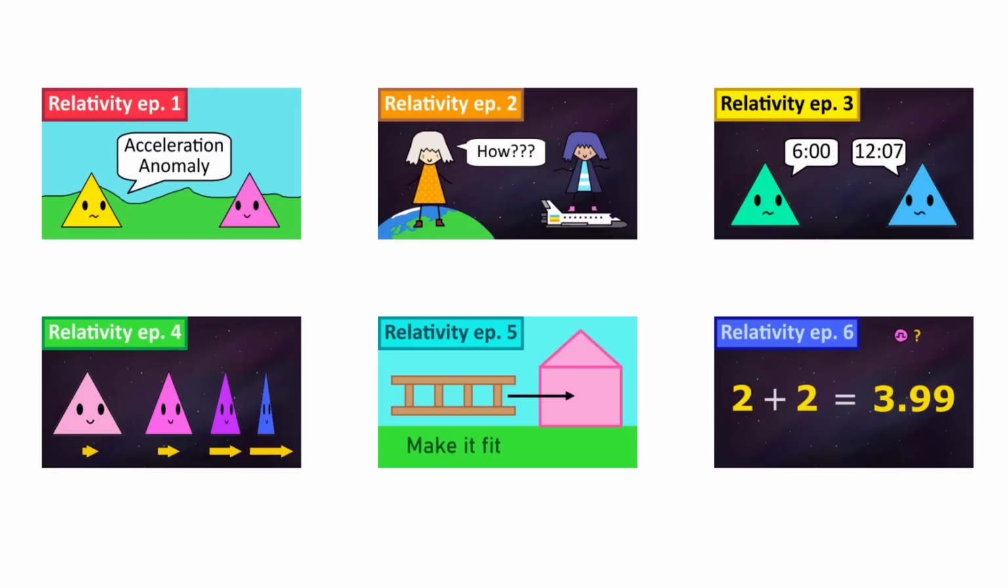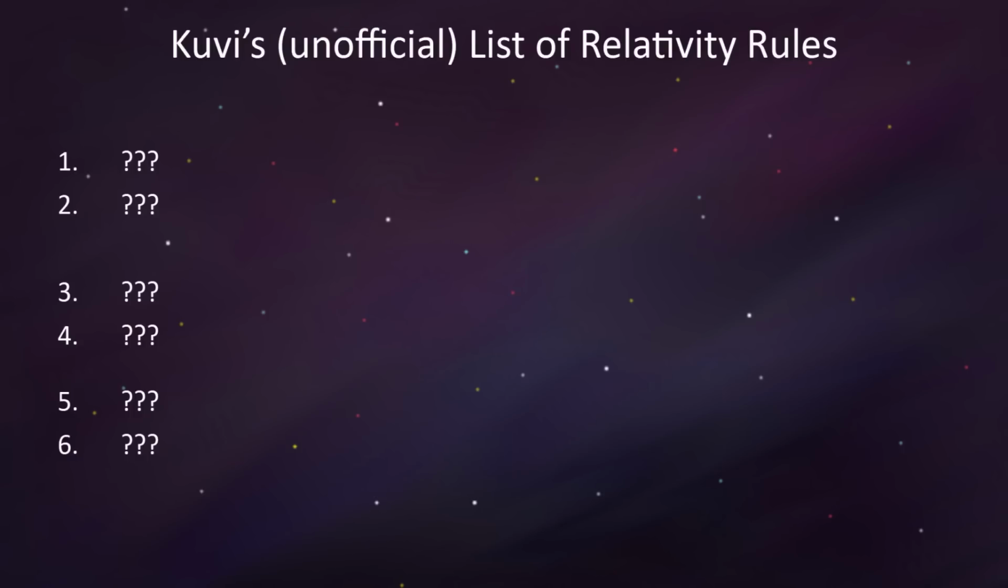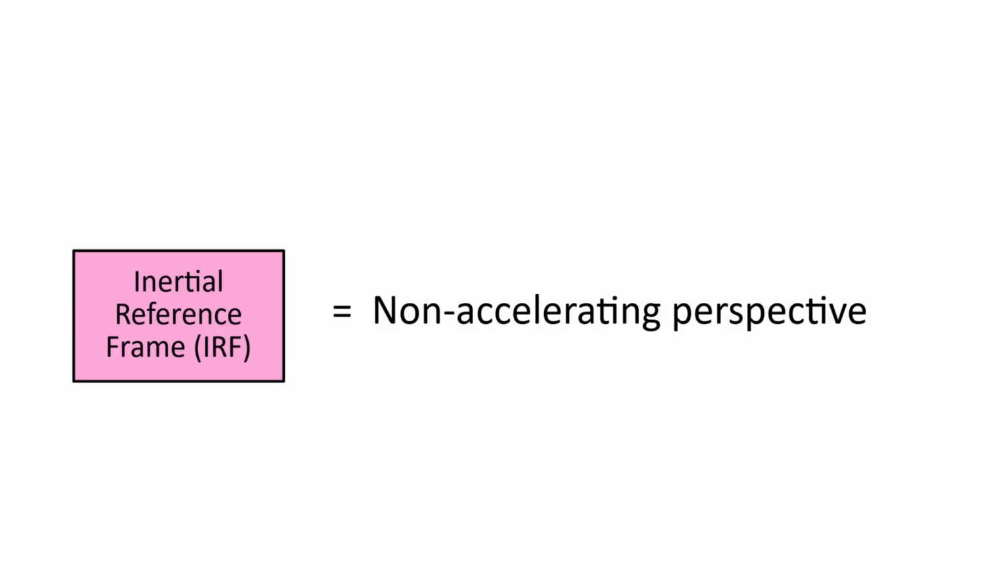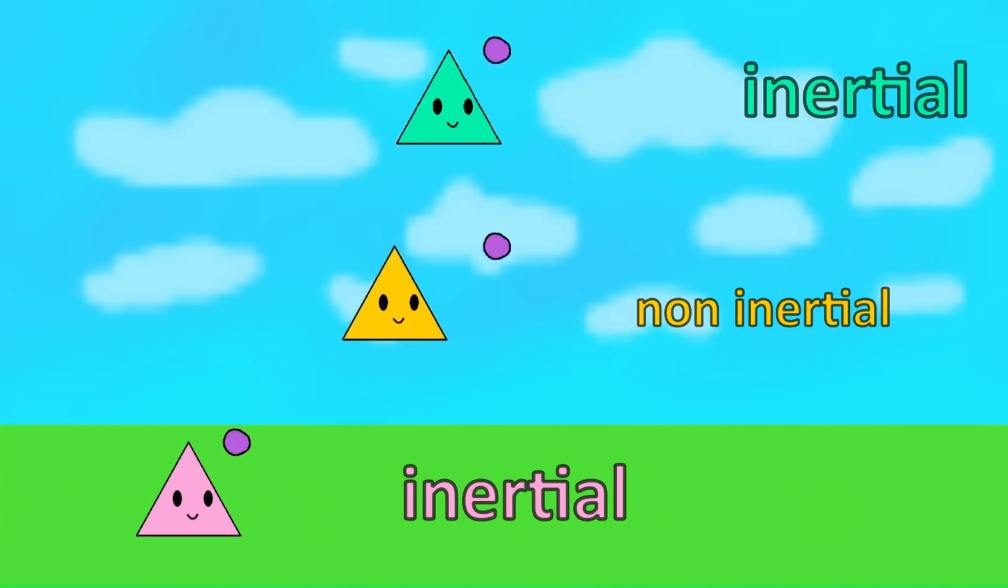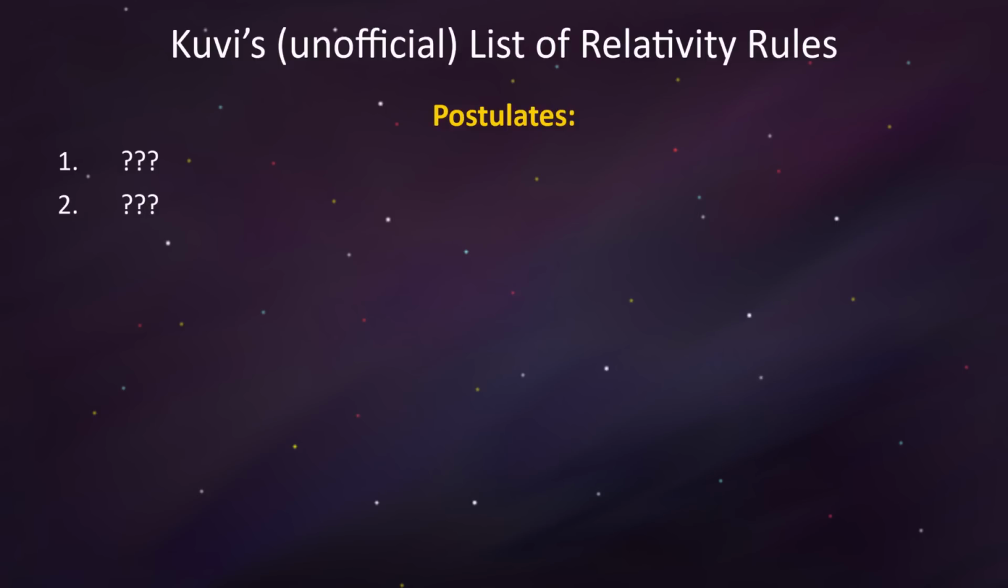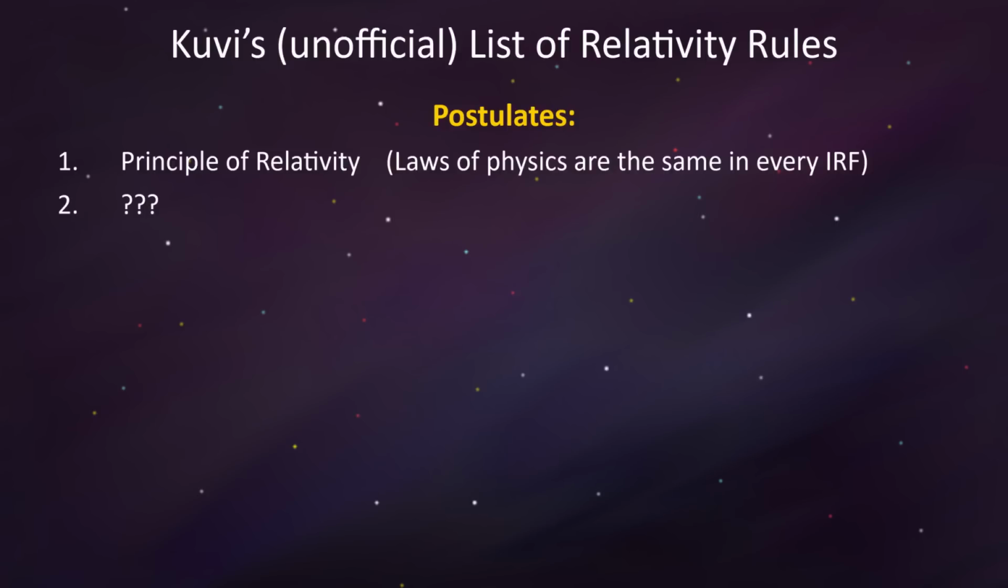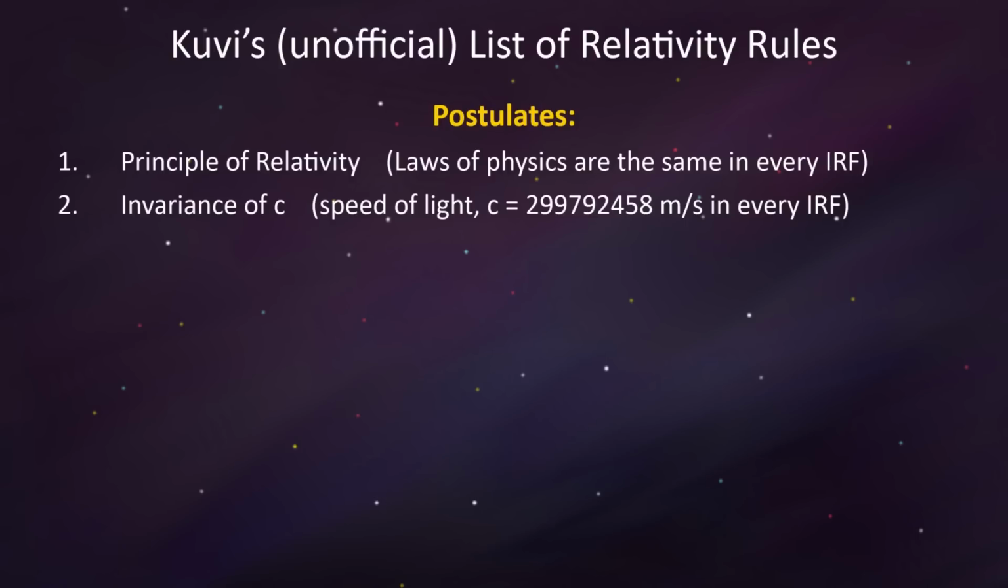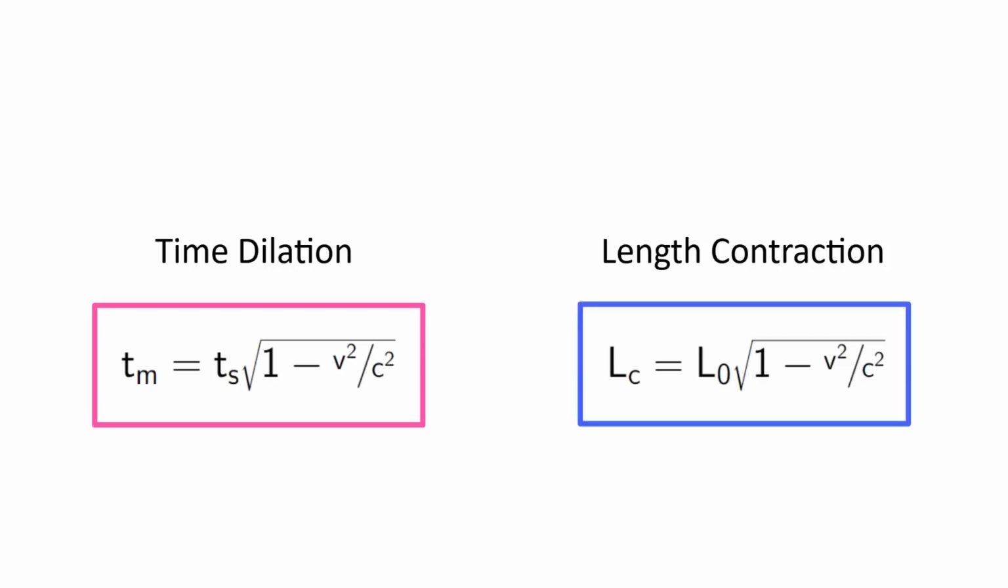The most important thing would be the list of rules. An inertial reference frame is just the perspective of an observer that isn't accelerating. And as long as you're in one, the following are true. 1. The laws of physics always remain consistent, and 2. The speed of light remains as a constant called c. These are the 2 postulates of relativity, and they lead to several effects, including time dilation and length contraction.